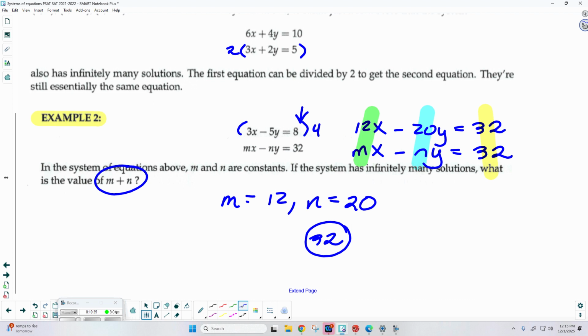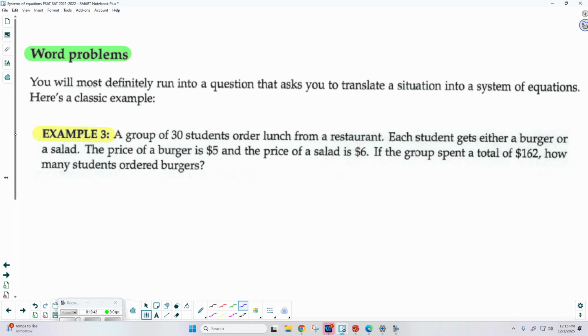Okay, question. It's not too bad, right? Systems. Okay, well, let's get to one of everybody's favorite word problems.